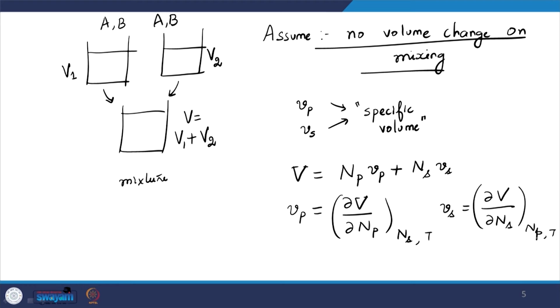That particular definition is important. Why? Because as I was saying just now, the volume may change because of the change in interactions.